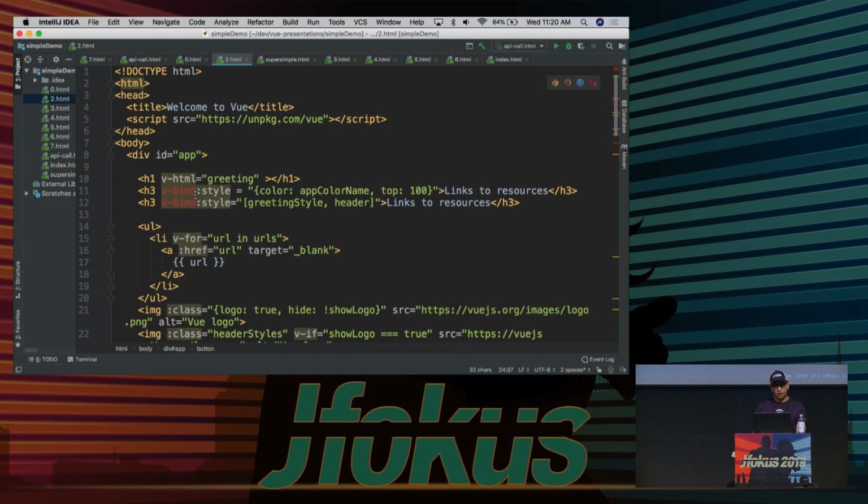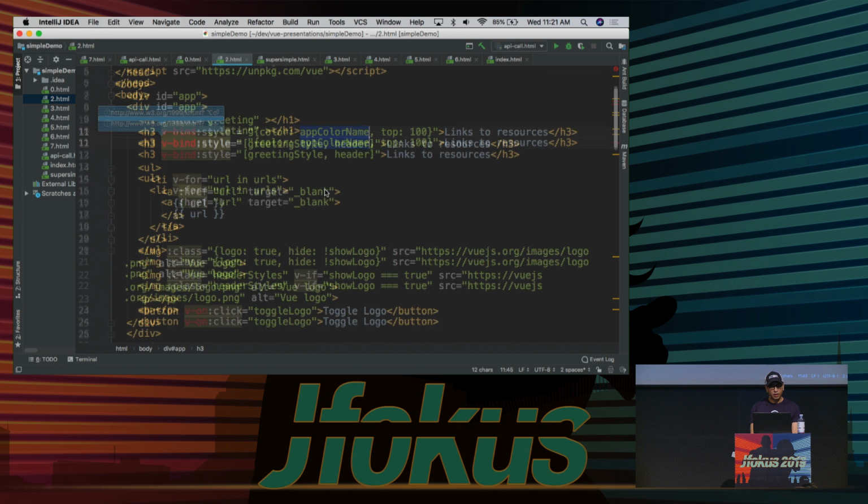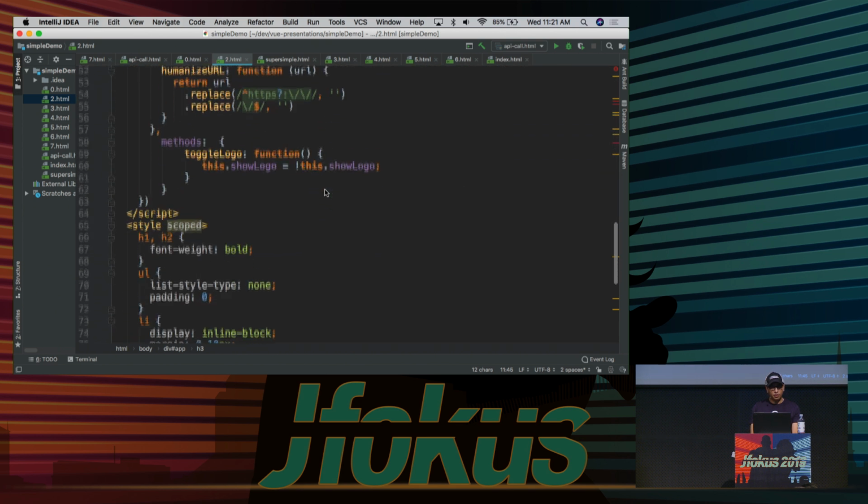Well, what we do is we use something called v-bind. Again, this is a directive specifically against a style. And you can see that I'm saying color, app color name, top of 100. Now, where's this app color name coming from? If I scroll to the bottom of this,